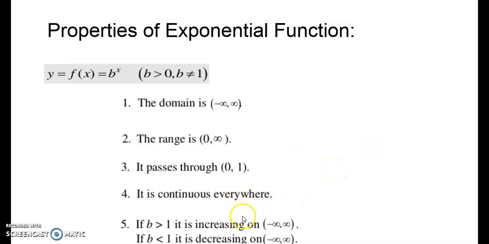You will understand this point number 5 later on when I explain the growth and decay of exponential function. When b is greater than 1, it represents the growth of an exponential function, and when b is less than 1, it represents the decay of the function.